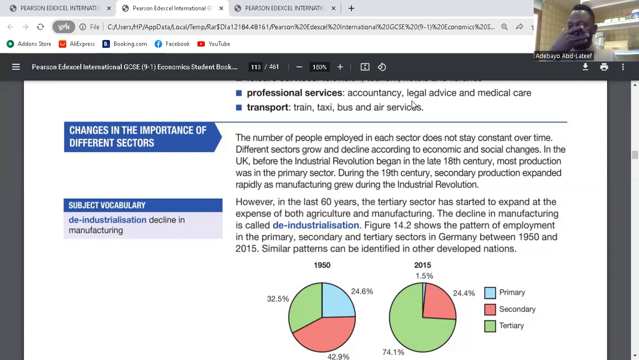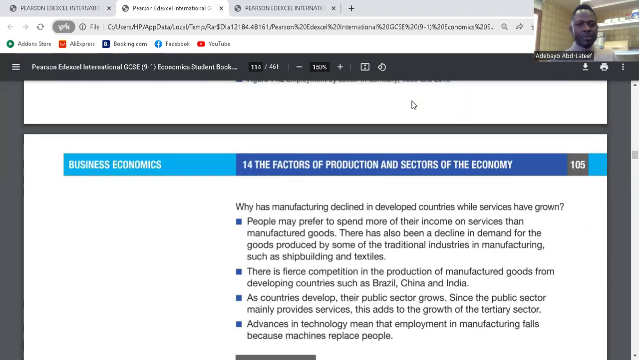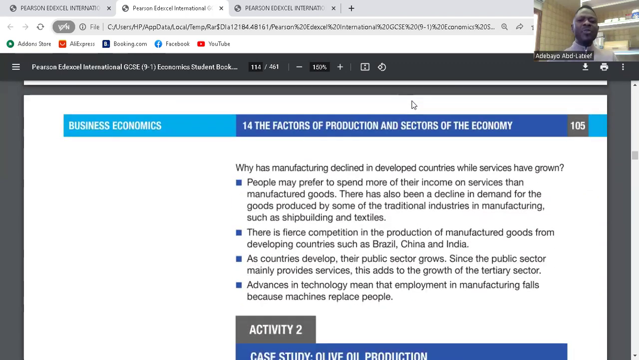Okay, so deindustrialization means decline in the manufacturing sector, decline in the secondary sector to becoming tertiary sector. Industrialization means moving from the primary sector into the secondary sector. Is it clear? Any question about that? So why has manufacturing declined in developed countries while services have grown?